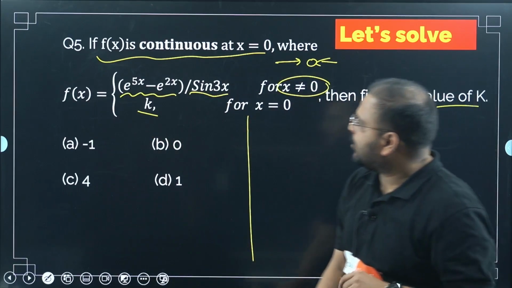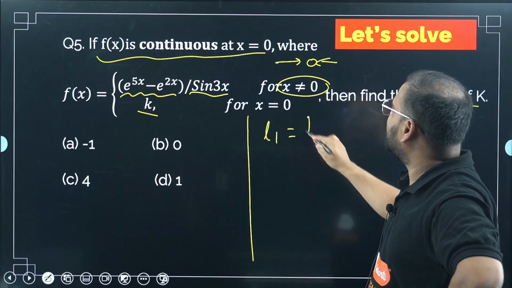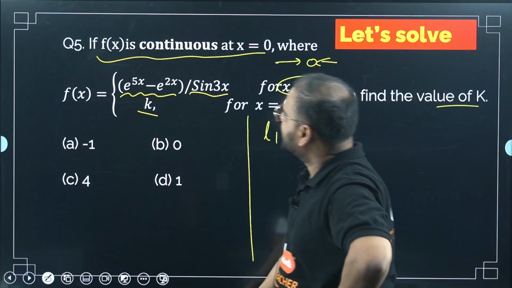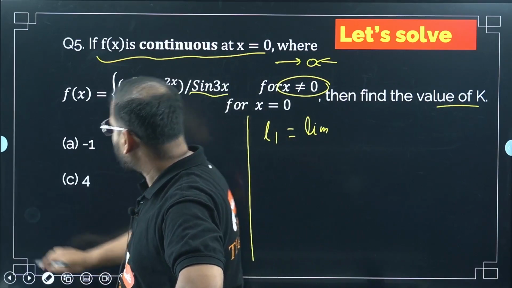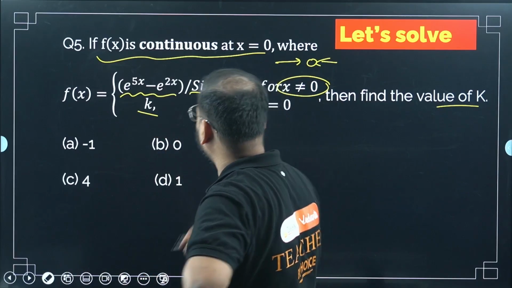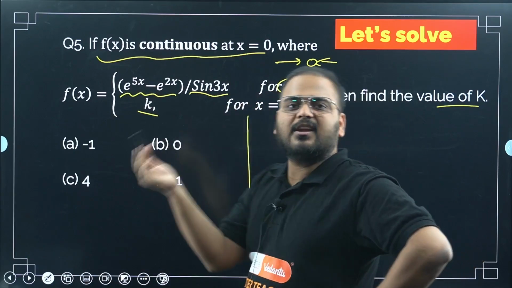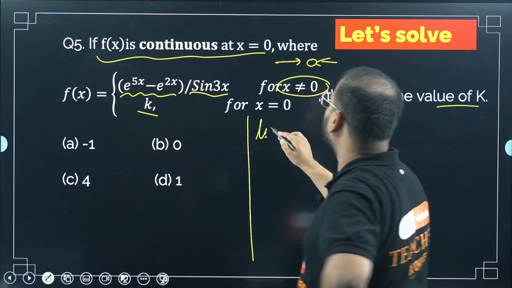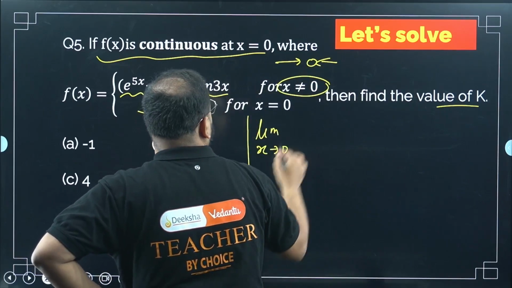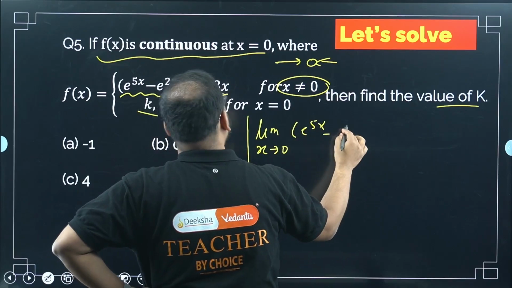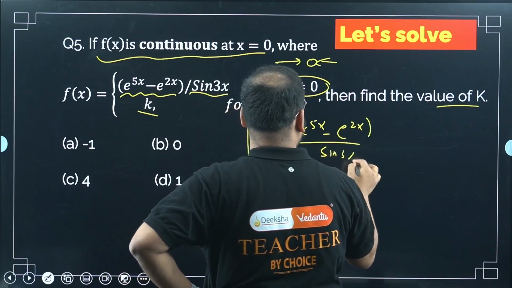Alright, let's simplify this. If I'm doing it for L1, how will this look? Or simply I can just take the limit, I don't have to do it for L1, because obviously L1 and L2 will be the same. If I can find the limit value, that's also okay. So let's find the limit: limit x tends to 0, (e^(5x) minus e^(2x)) upon sin 3x.